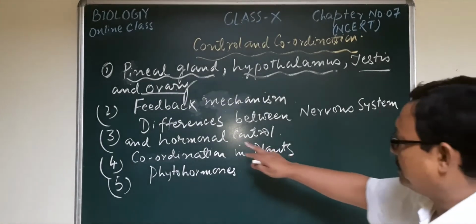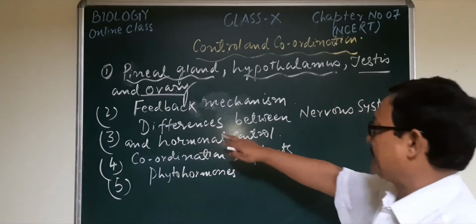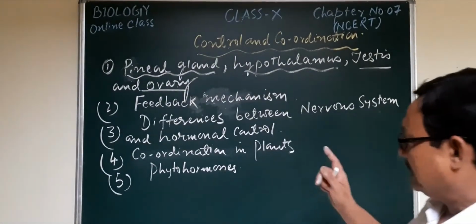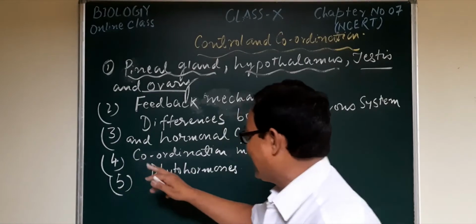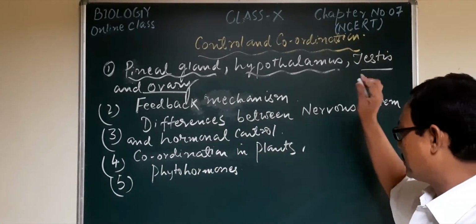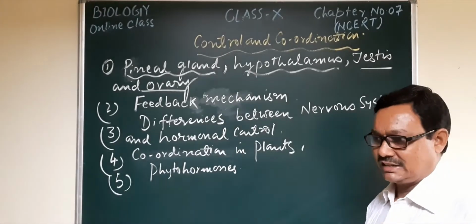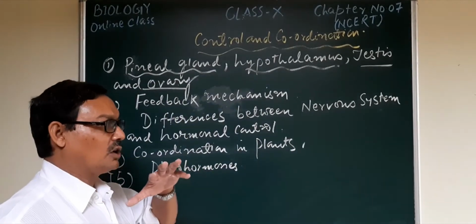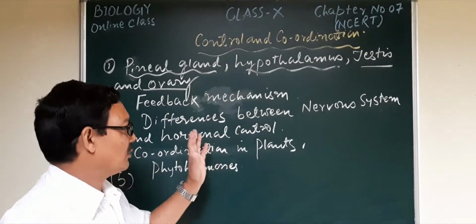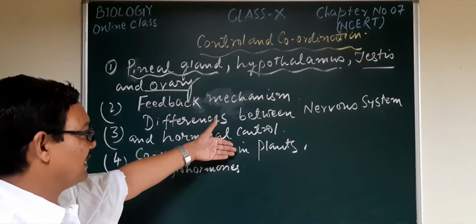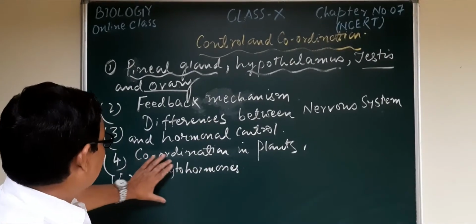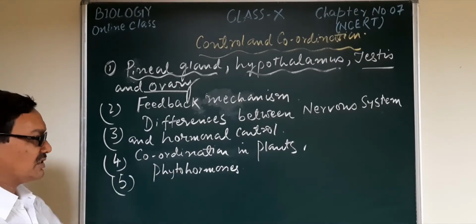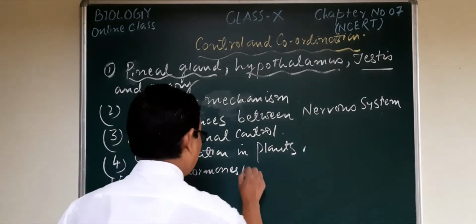The third important point we will discuss today is the differences between nervous system and hormonal control. And the fourth point is coordination in plants, like that of the animal. How does coordination in plants take place? As we well know, there is no nervous system in the plant body. We will look at what happens in that case, and in the last part of today's lesson we will discuss the phytohormones, that means the plant hormones.